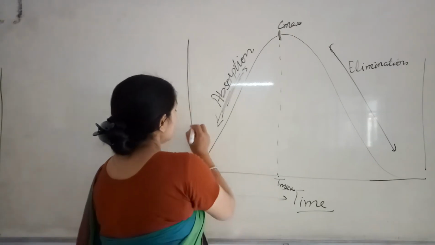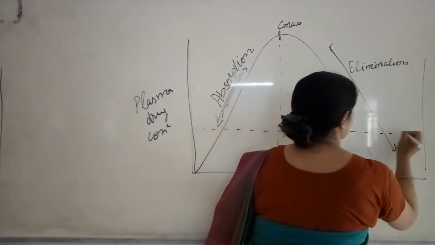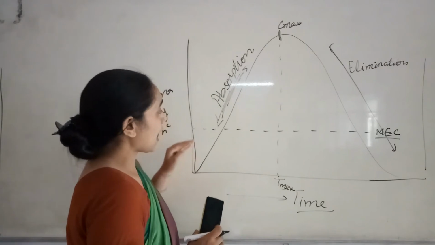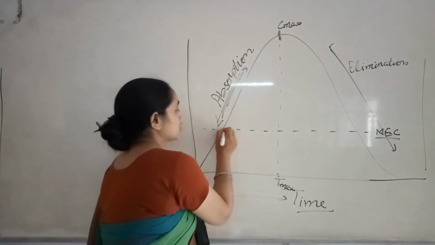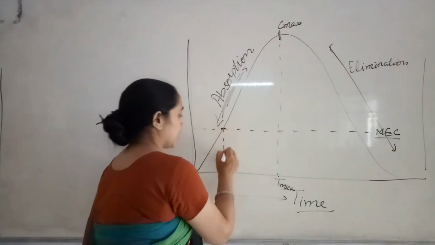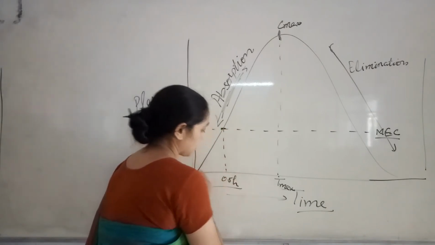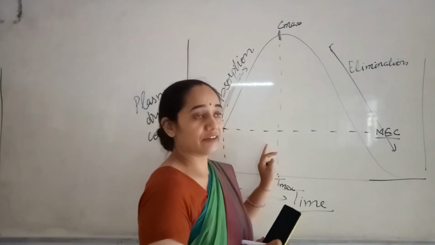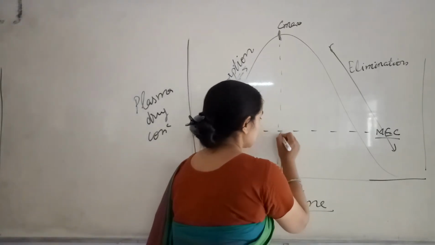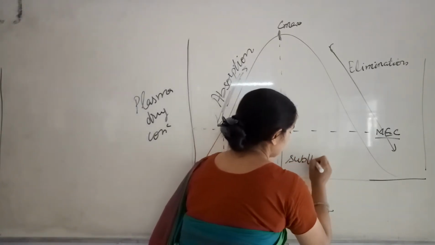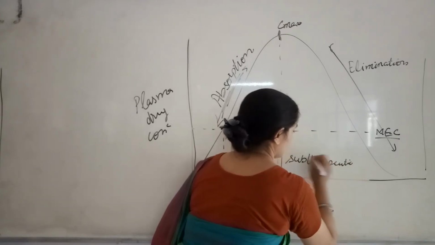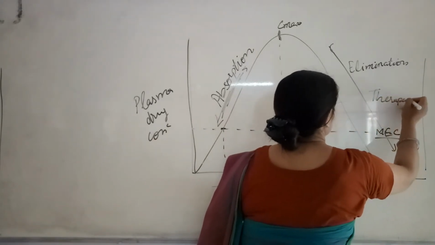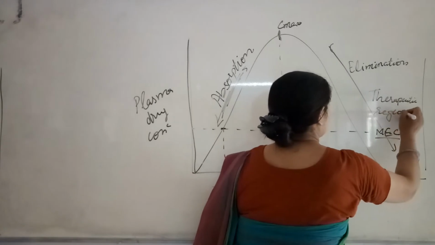Now if I say there is some minimum effective concentration, this is the minimum effective concentration. If I have taken my drug, and it reaches this level after a particular duration, for example after half an hour, until then it is below the level, so this region is the subtherapeutic region, and this will be the therapeutic region.